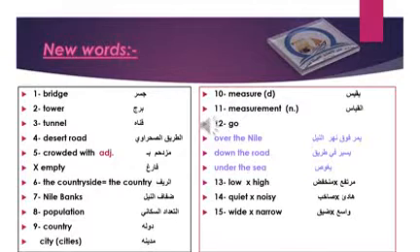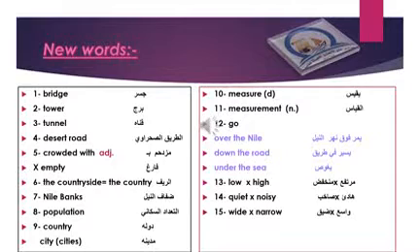Number 7, Nile banks. The ground at the sides of the Nile. Number 8, population. All the people who live in an area. Number 9, country. Egypt is a big country in Africa.